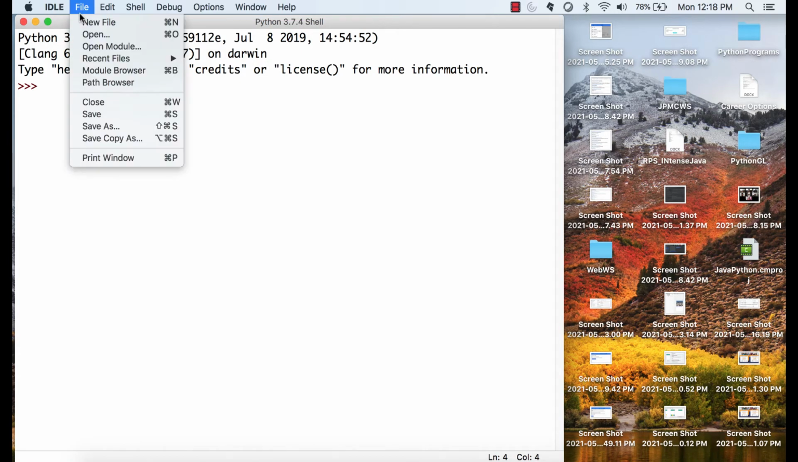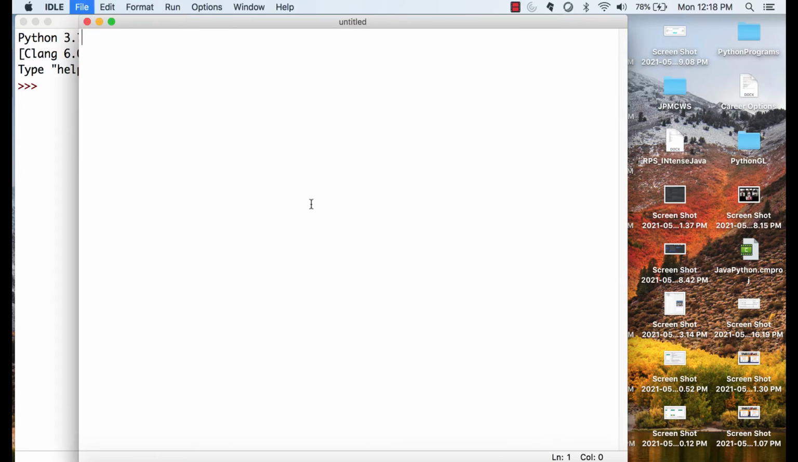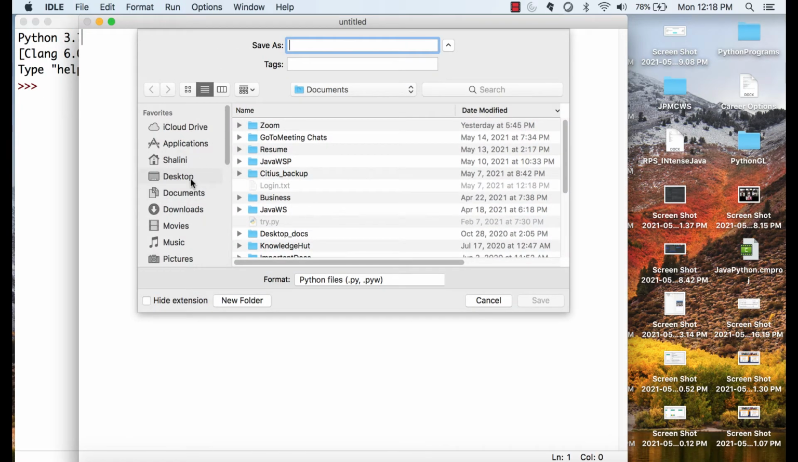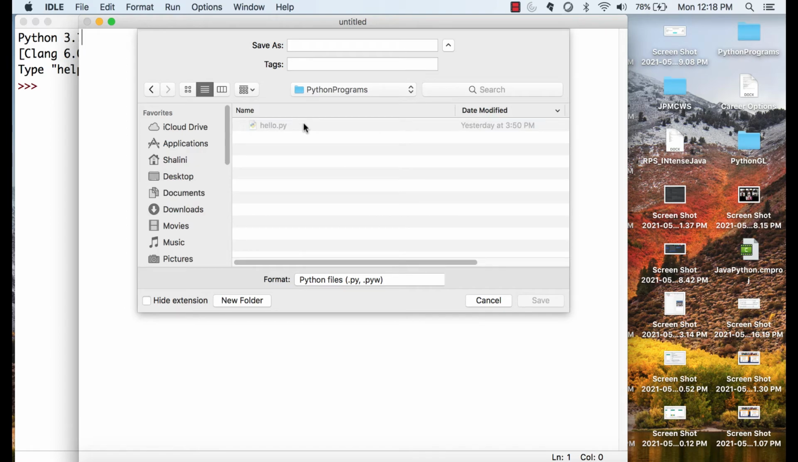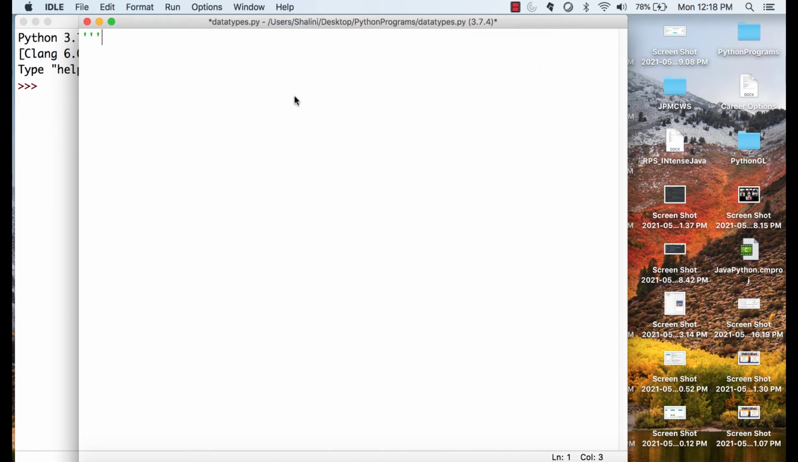So let's create a new file and I'm going to save this file with the name datatypes.py. To understand why we need data types, let's consider a few examples. Say, for example, you are creating an application that requires you to store information about a stock. You will require the company name, the price of the stock for that company, and if anyone wants to purchase, the quantity for the same.